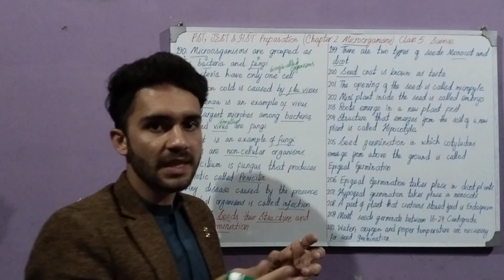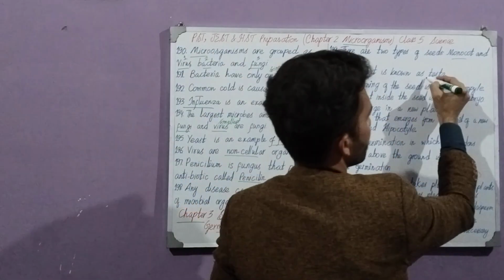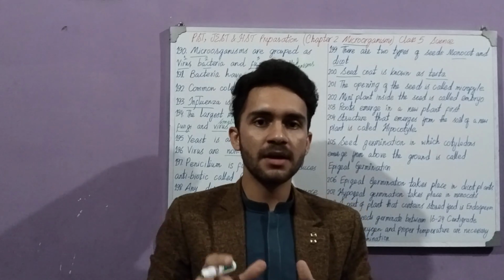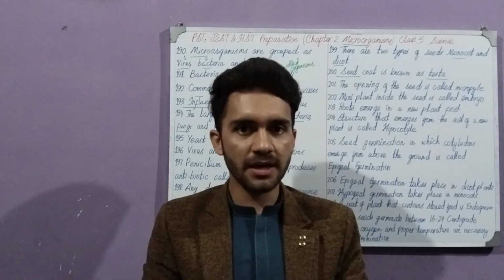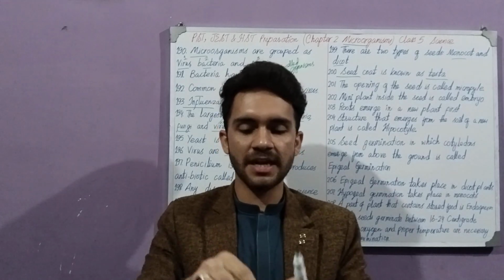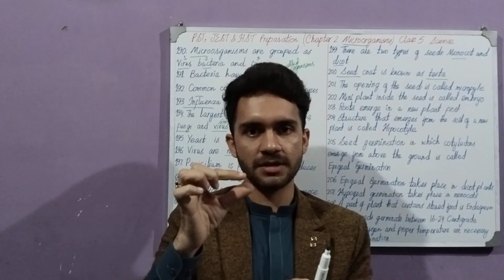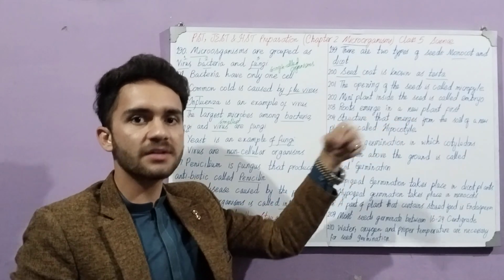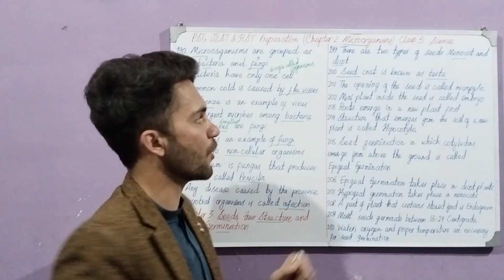The coat which is on the seed is known as testa. What is testa? Let's take an example of gram. If you soak the gram in water, and after that you take the gram and separate it, there will be a coat on it, which is called a testa. Gram itself is a seed, and the seed coat is called testa of it.